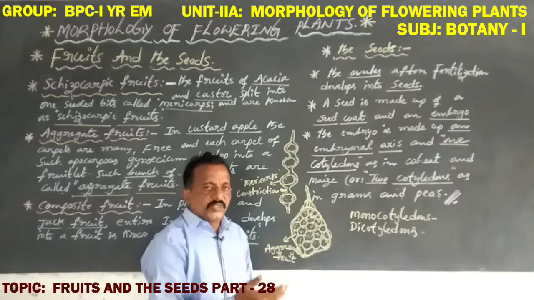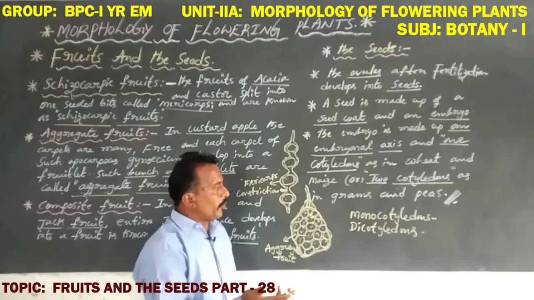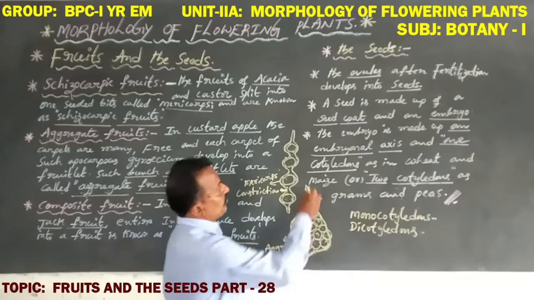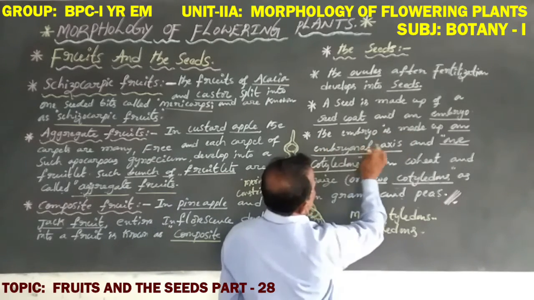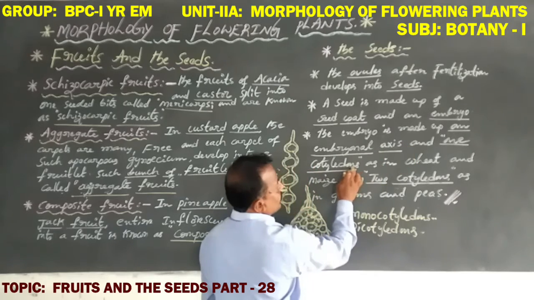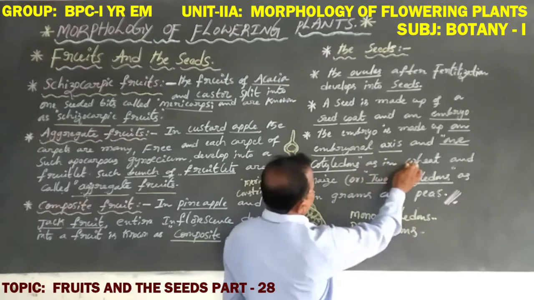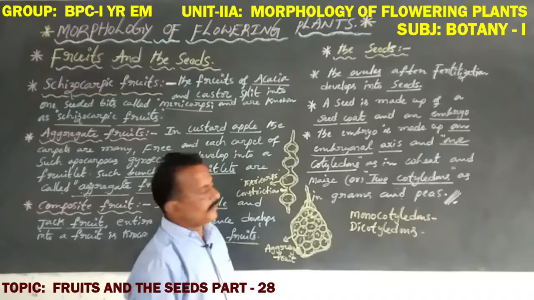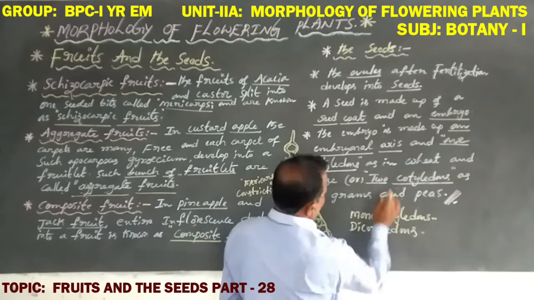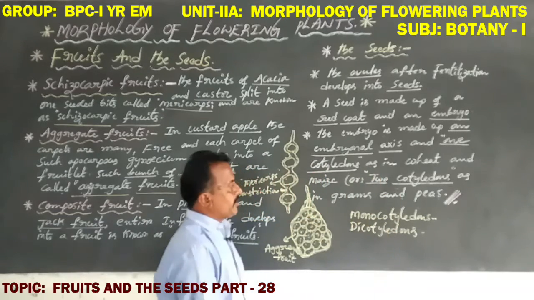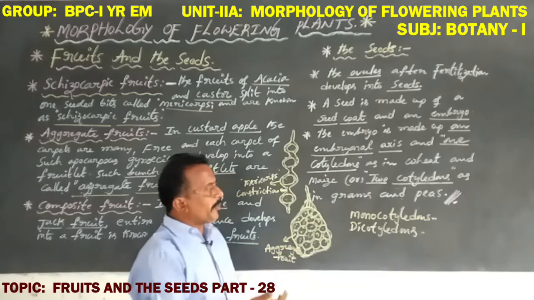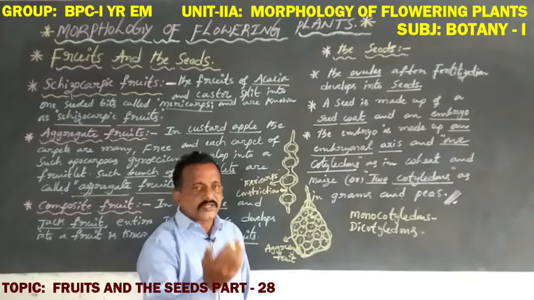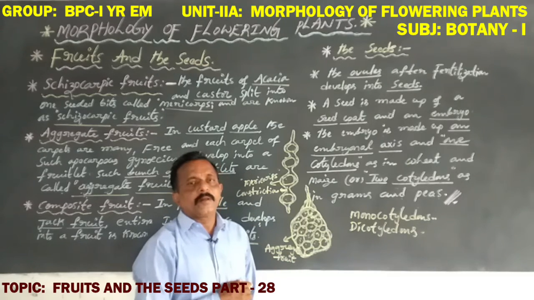Grams, Telugu name aparalu, and peas, batani. Monocotyledons are especially all grass plants. Dicotyledons include grams and peas, as well as neem and banyan tree.